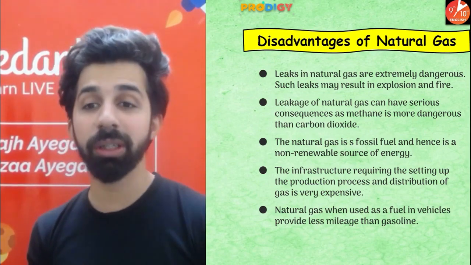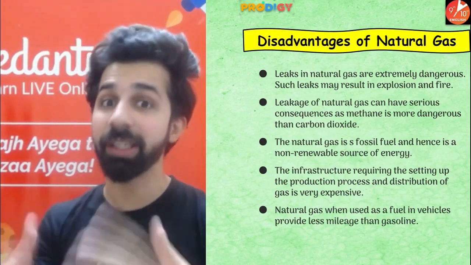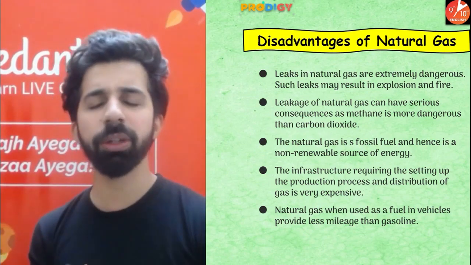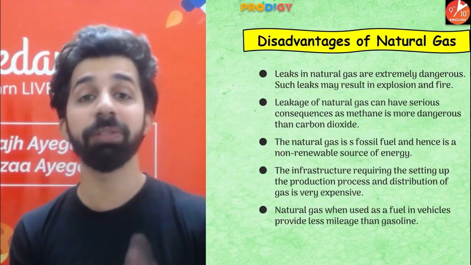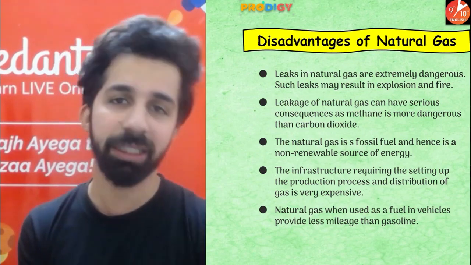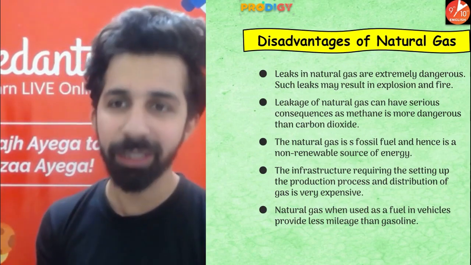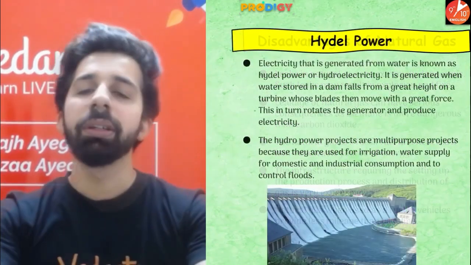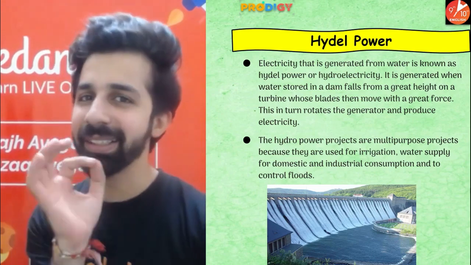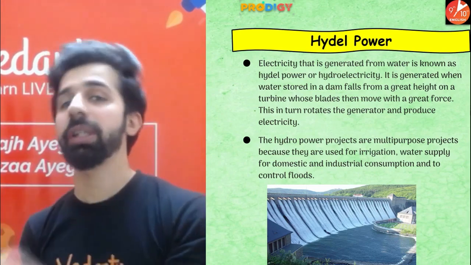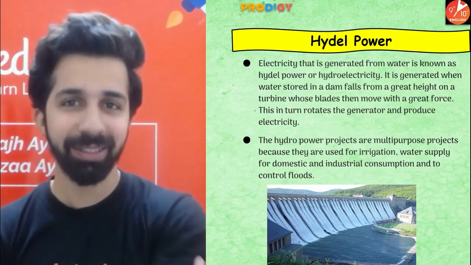The infrastructure requiring the setting up of the production process and distribution of gas is very, very expensive, guys. So the production of natural gas is very expensive, and natural gas when used as a fuel in vehicles provides less mileage than gasoline. So these are some of the disadvantages of natural gas. Now guys, let's talk about Hydel Power. So guys, electricity that is generated from water is known as Hydel Power or hydroelectricity.